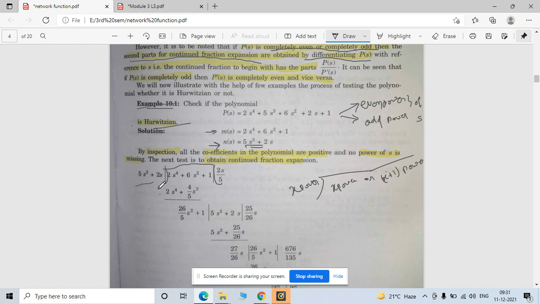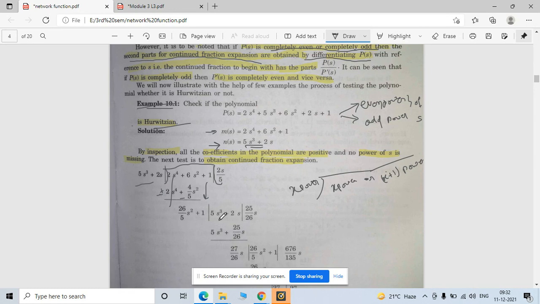Then here it gets minus, right? So this term gets cancelled out, and when you subtract these two terms, that means 6s square minus 4 by 5 s square, you will get this, and this remaining one stays as it is, right? So now this is your remainder. Now this remainder acts as your divisor, and the last divisor becomes your new dividend. Now the same, you have to divide this term with this.